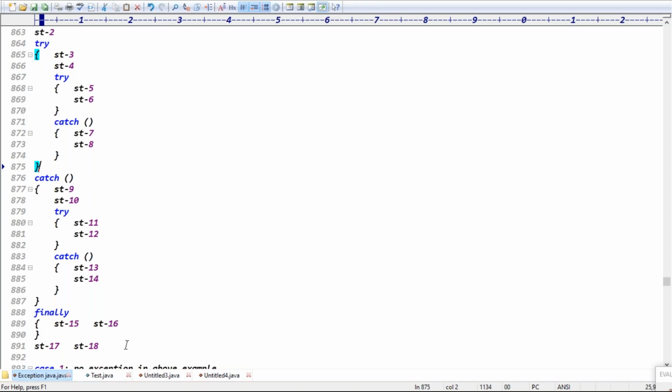Exception raised in statement 2. What is the output now?